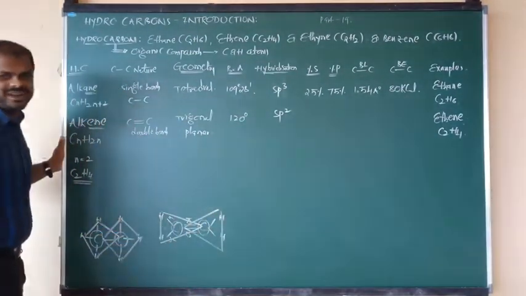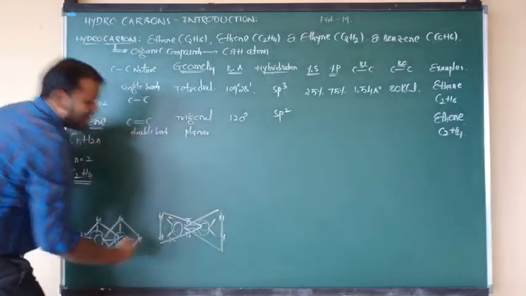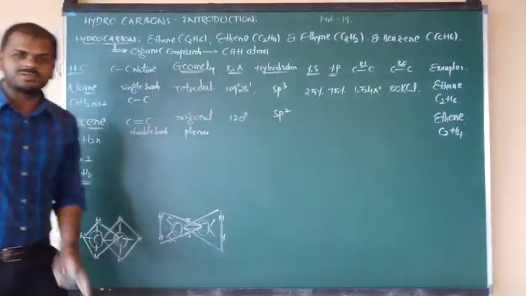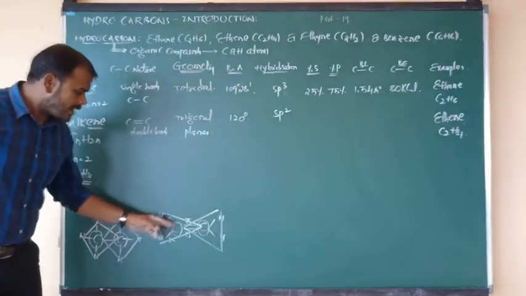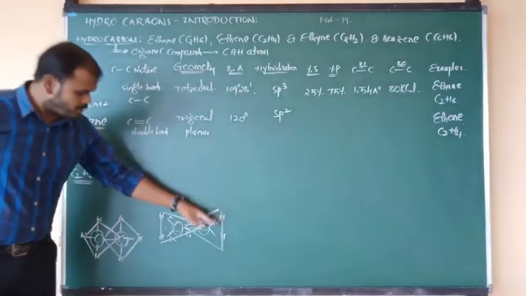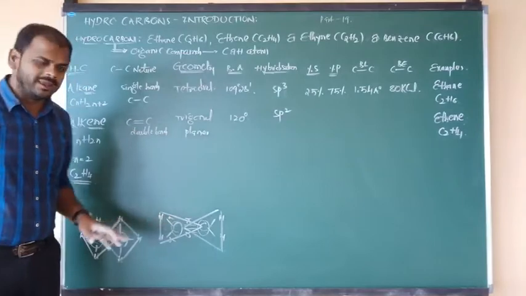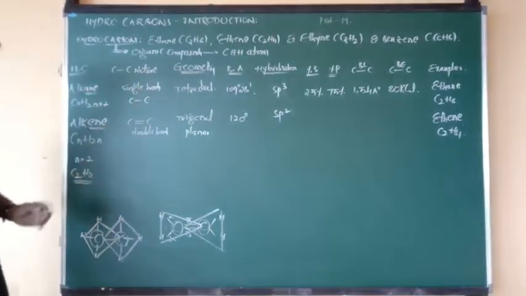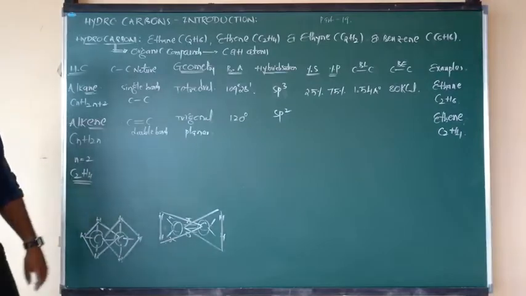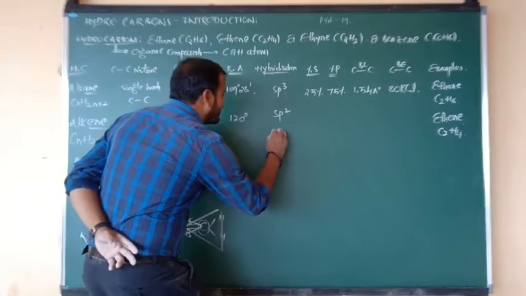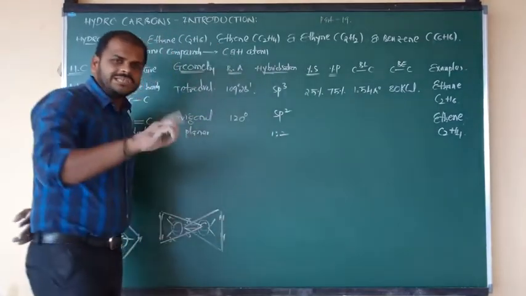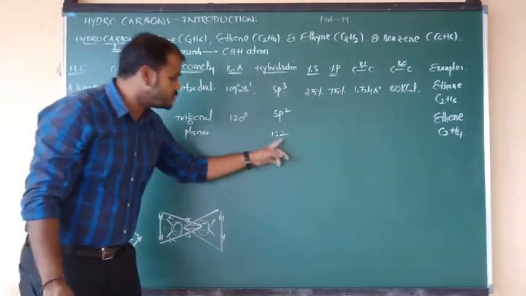The second carbon also contains sp2, which is also trigonal planar. So in alkenes, both the carbons undergo sp2 hybridization, and in both we can see the 120 degrees, and both the carbons have trigonal planar structures. Good. So what is the ratio of s orbital? 1. And the ratio of p orbital? 2. So the ratio of s and p orbital is 1:2.